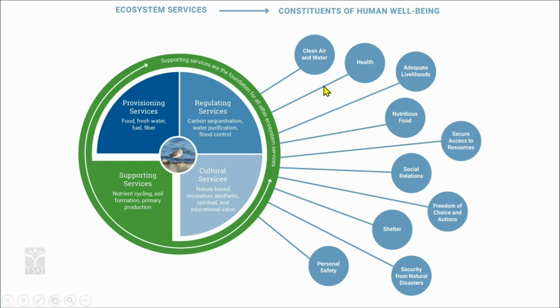For example, clean air. Ecosystems provide you pure air by absorbing carbon dioxide and reducing the amount of pollutants. They provide health by giving certain kinds of medicines. Next, adequate livelihood is provided by these ecosystems. Nutritious food, the food which we consume, is provided by the ecosystems.